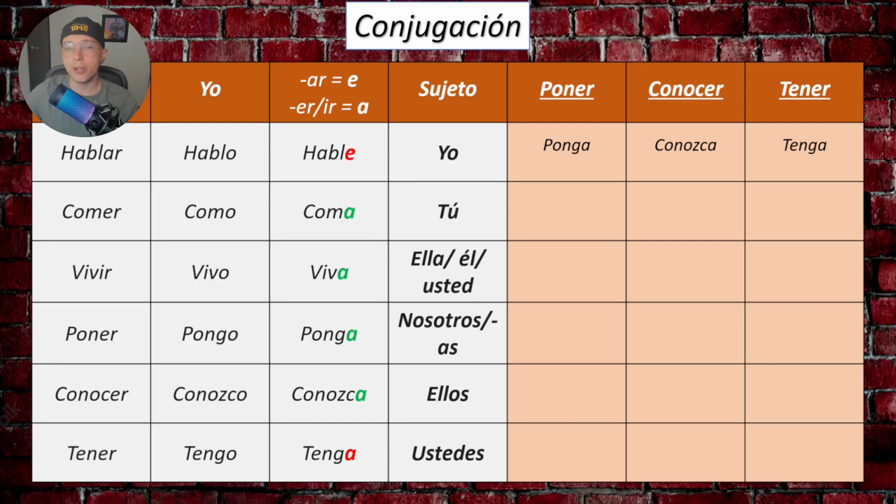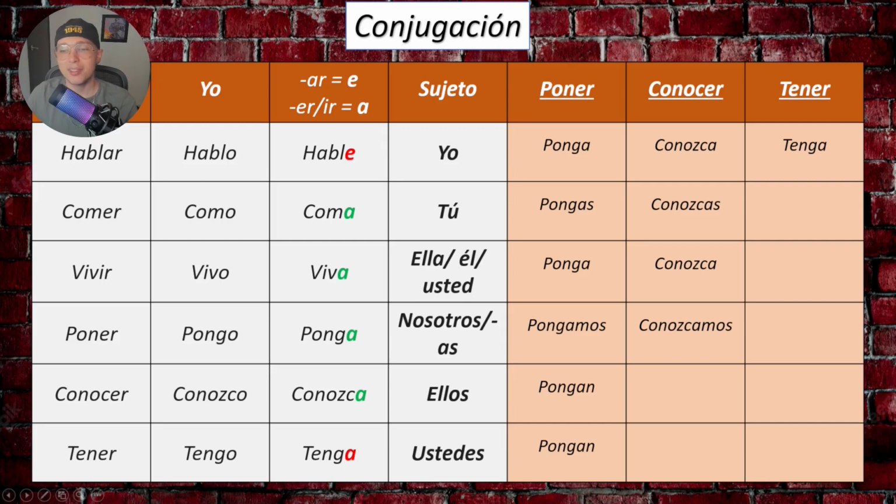Now let's complete the chart. Tú pongas, ella ponga, nosotros pongamos, ellos pongan, ustedes pongan. Let's go with conocer. Tú conozcas, ella conozca, nosotros conozcamos, ellos conozcan, ustedes conozcan. And with tener, tú tengas, ella tenga, nosotros tengamos, ellos tengan, y ustedes tengan.